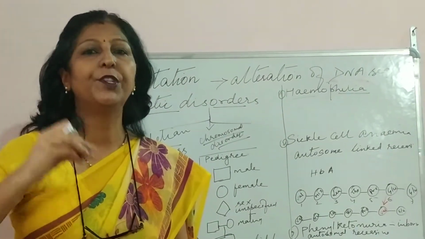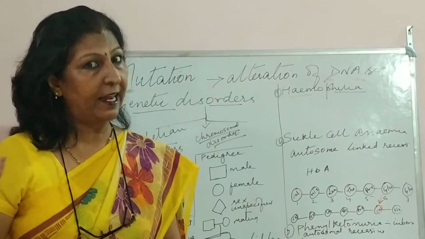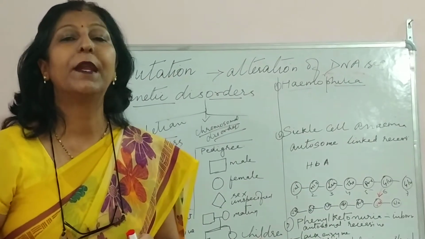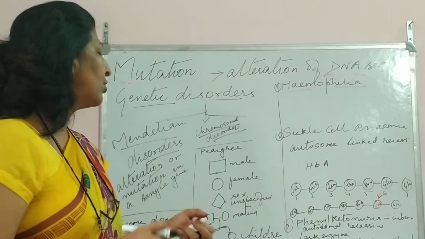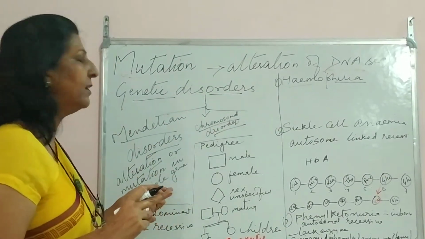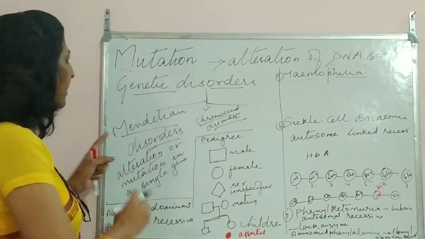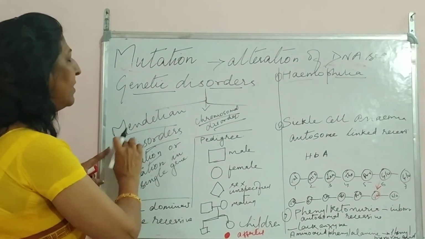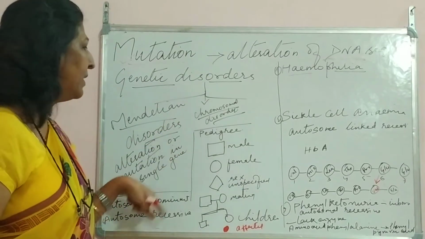These genes, which are responsible for different characteristics, are present on the chromosome. So any change in one gene brings about Mendelian disorders. All the disorders related to a single gene come under Mendelian disorders.